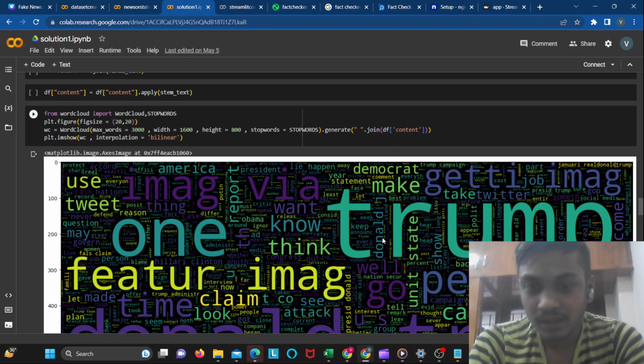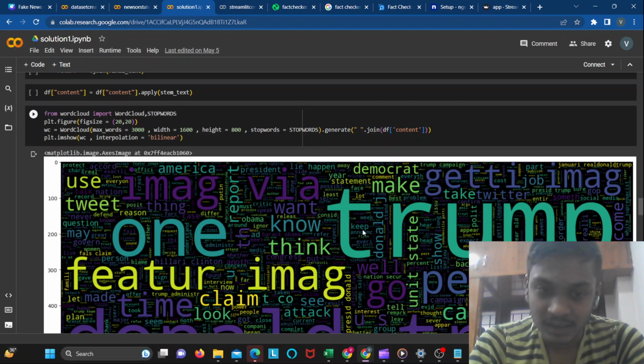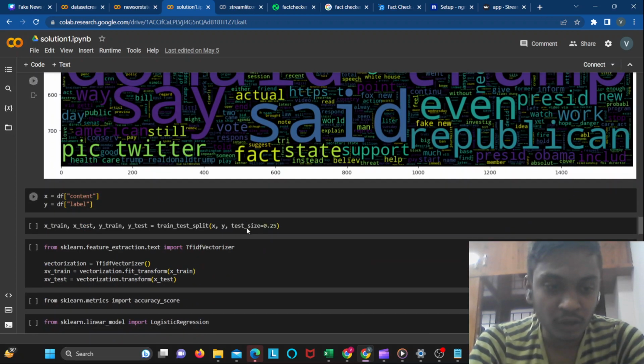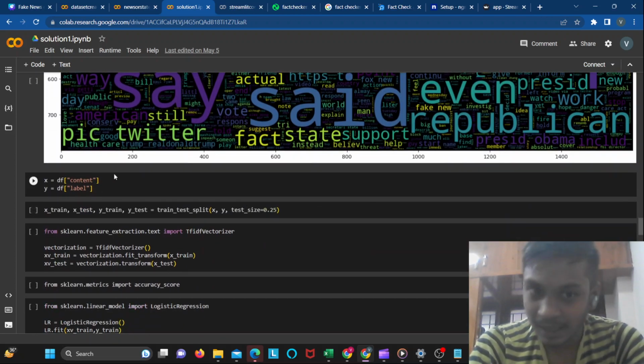Now Trump is something which is present more in our data set, so it is in a larger size. And ignore, around, these are something which have less significance, so they are in less size. In this way we will understand with the help of word cloud. After understanding, we would take content as the input and label as the output.